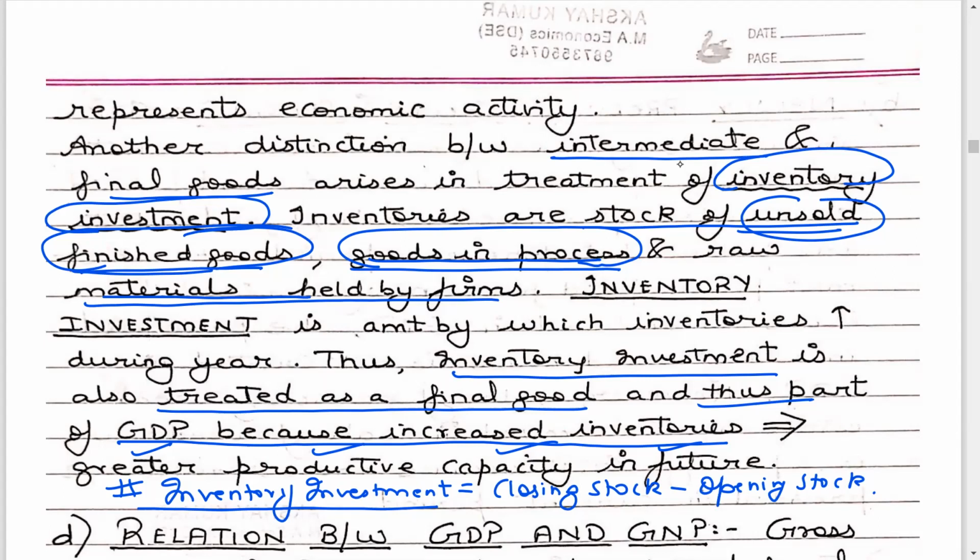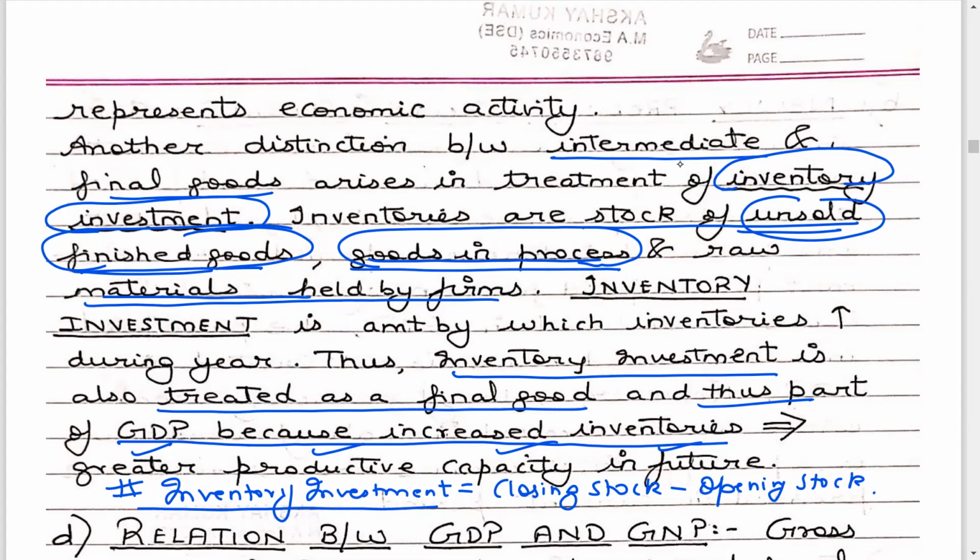So basically intermediate goods are those goods which are used to produce final goods in the same period in which the intermediate goods themselves were produced. But if intermediate goods are produced in one year but are used to make final goods in some other year, then for the year in which they were produced, they will be taken as final goods. So inventory investment will also include raw materials which are not used in that particular year but will be used later by the firms.